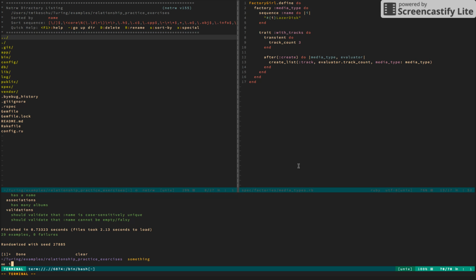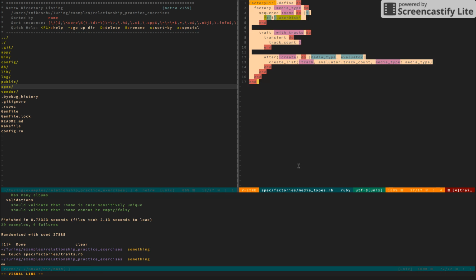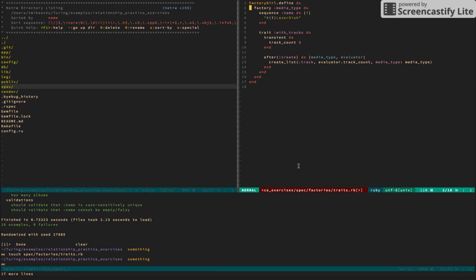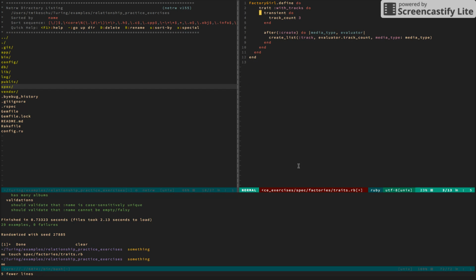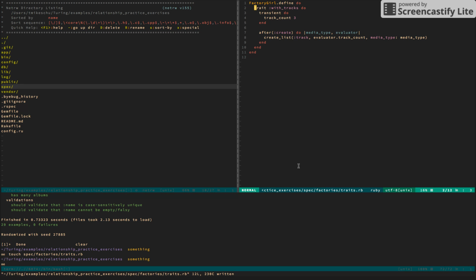Let's start by making a traits factory in our factories directory. We're going to touch spec factories traits.rb. Go ahead and just copy the media type setup. All we want to do is make a global trait, so now it's not nested within a factory.